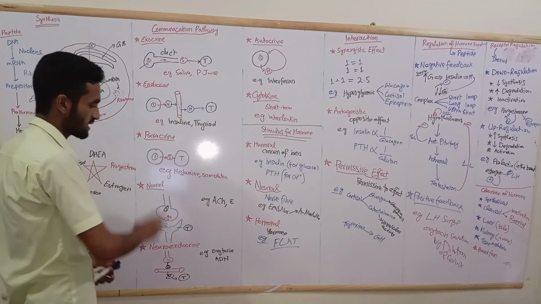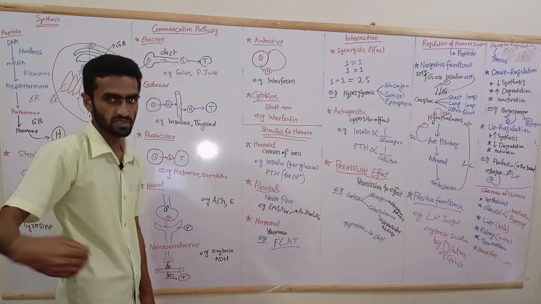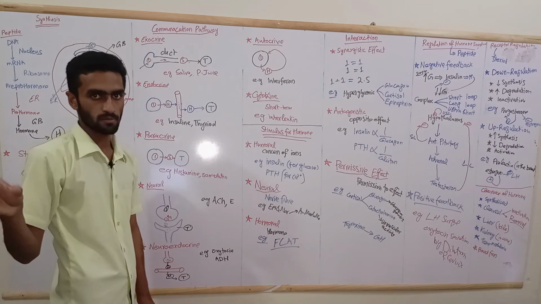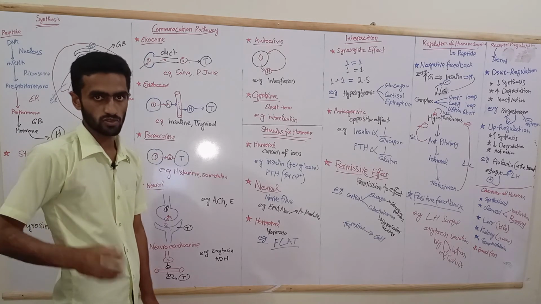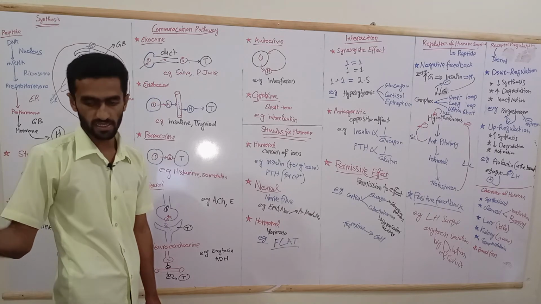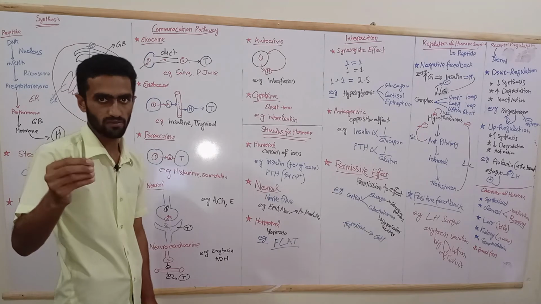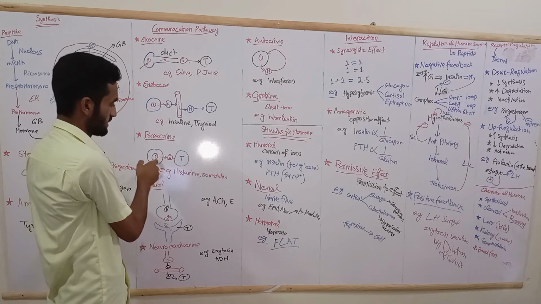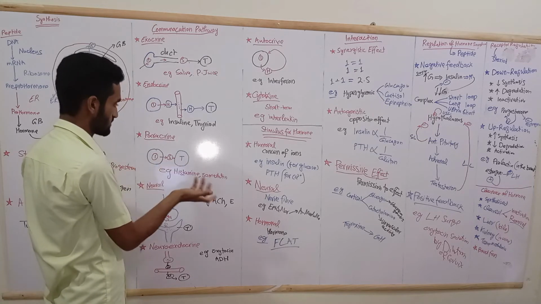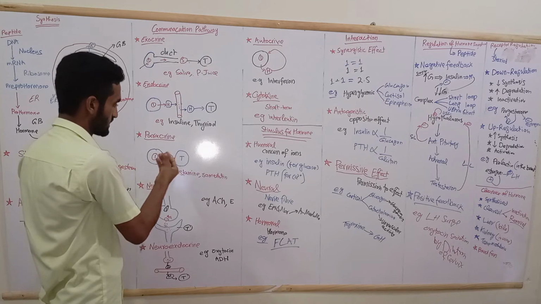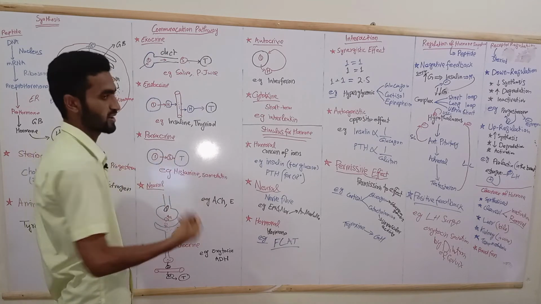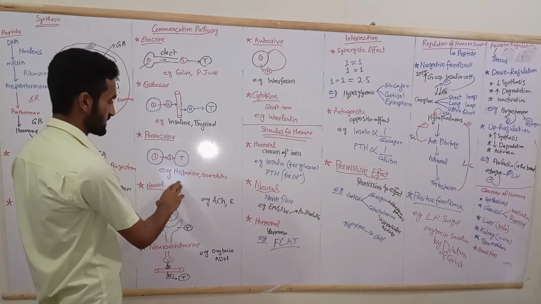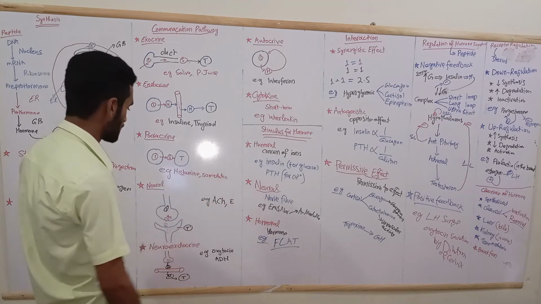Paracrine simply affects the neighboring cells present next to it. For example, histamine affects the parietal cell, which secretes HCl. So they simply affect their neighbor cell. There is no blood vessel, no duct; the secretion simply comes out and affects the target. This is a paracrine cell where the paracrine is secreted and affects the target, for example a parietal cell. Examples of paracrine are histamine and somatostatin.